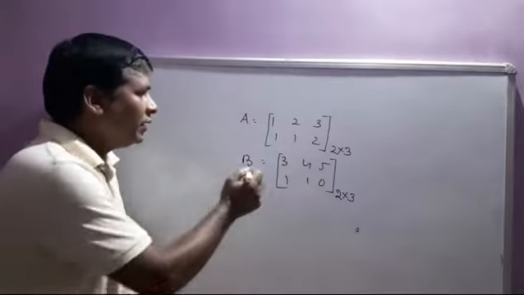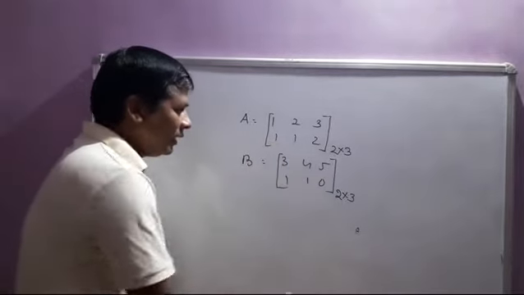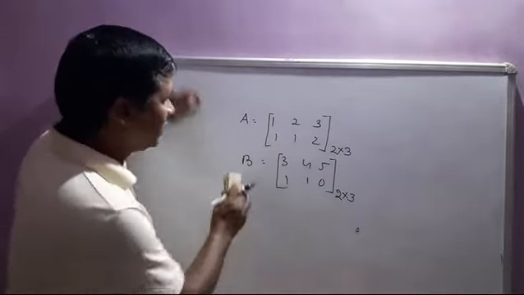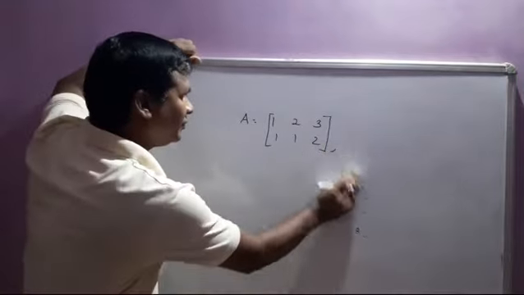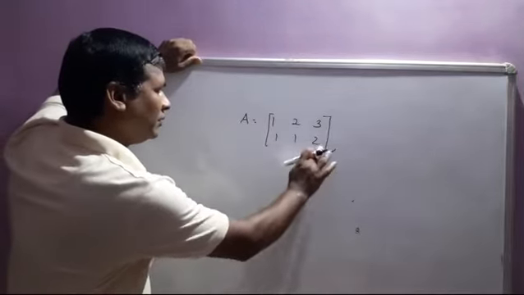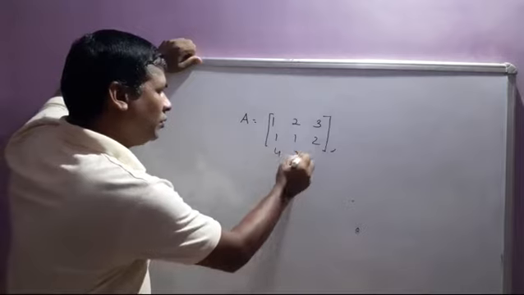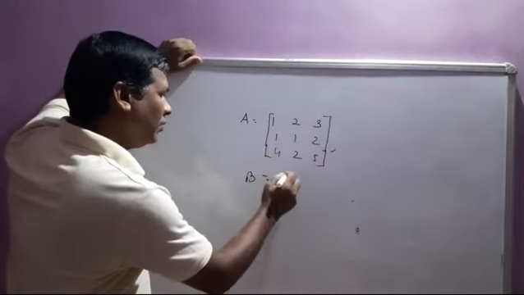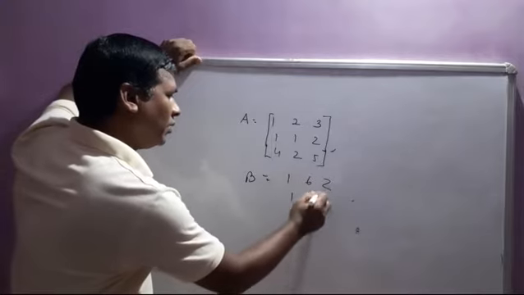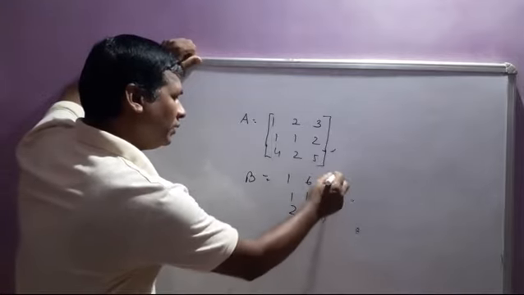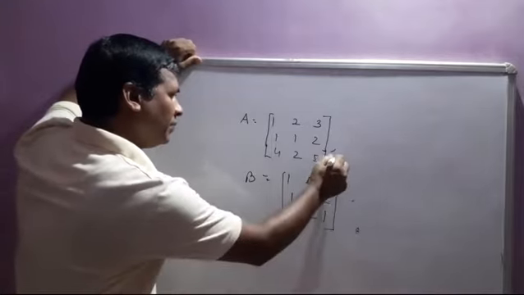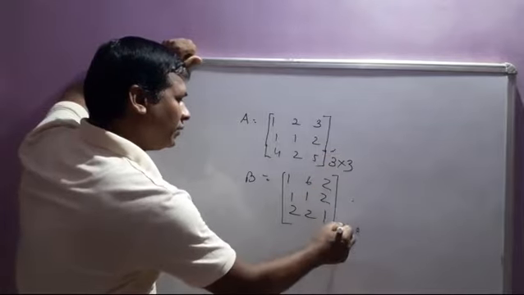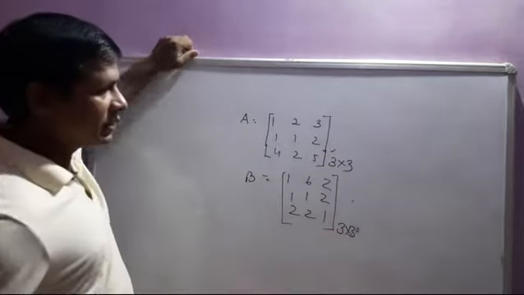But when A is a 3 by 3 order matrix, 4 2 5, and B is equal to 1 6 2, 1 1 2, 2 2 1, this matrix is a 3 by 3 matrix and this matrix is a 3 by 3 matrix.